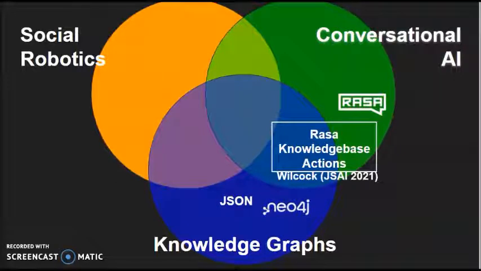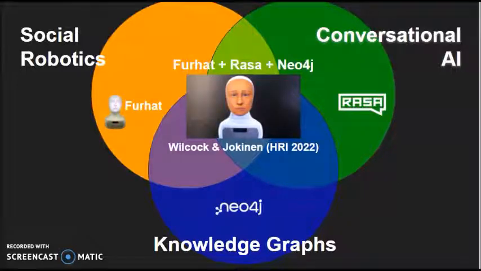And more recently, in 2021, I combined the Rasa conversational AI framework with knowledge graphs stored in JSON format or in Neo4j graph databases. To do this, I used Rasa knowledge-based actions, which I'll describe shortly. By combining these three fields, we've been able to make today's presentation, which combines a Furhat social robot with Rasa conversational AI and knowledge graphs in a Neo4j database.